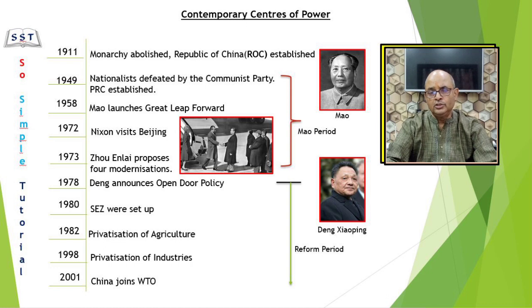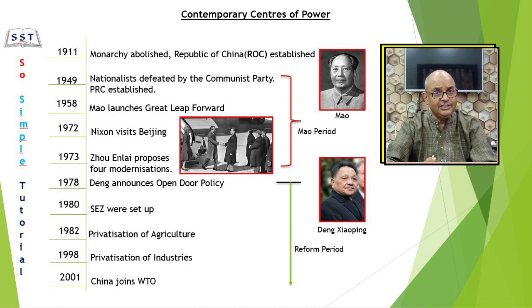He led China through a series of far-reaching market economy reforms. The second phase, that is the reform period, begins now. In 1977, the modernization plan as proposed by Zhou Enlai were adopted as a means to rejuvenate China's economy. The aim was to strengthen China in the fields of agriculture, industry, military, and science and technology.